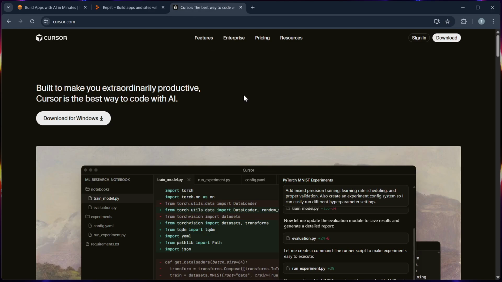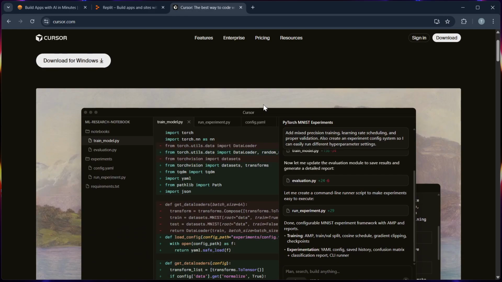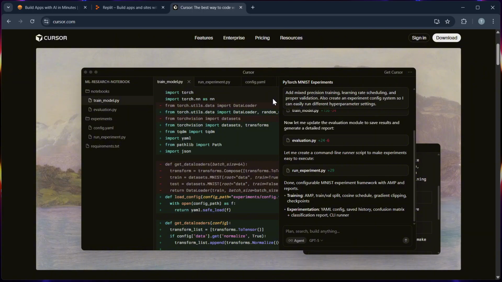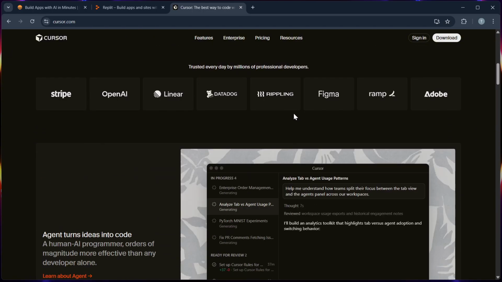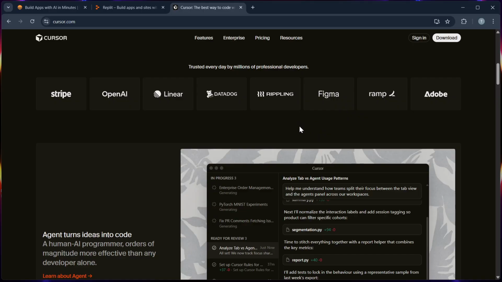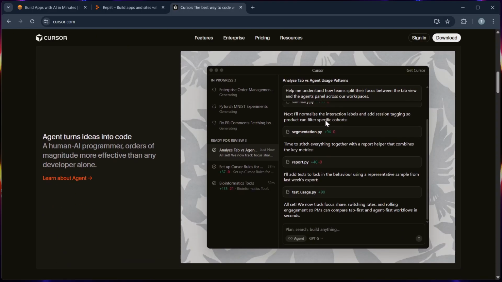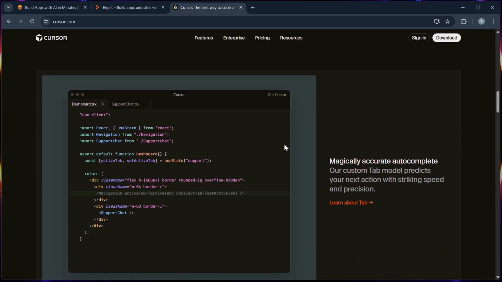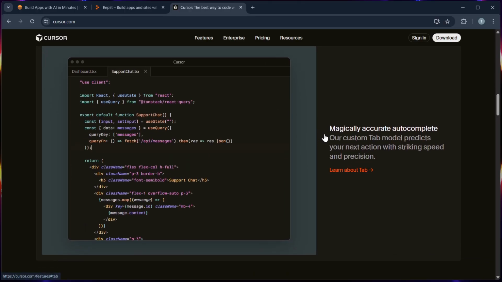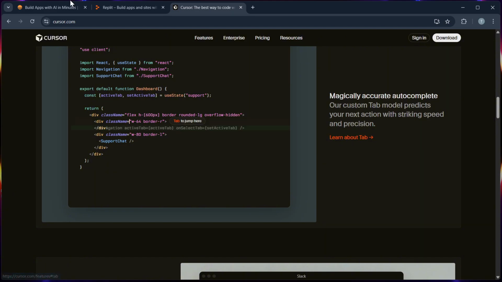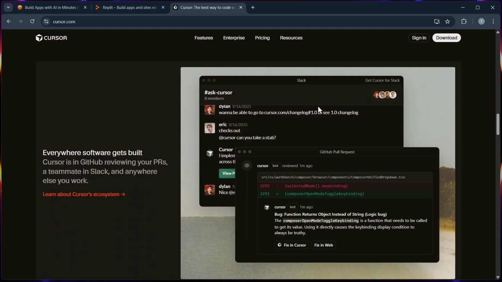And now, on to Cursor, which has exploded in popularity this year among professional developers. Cursor integrates deeply with VS Code, which provides AI autocompletion, refactoring suggestions, and even inline explanations of complex code. It feels like pairing ChatGPT directly with your coding workflow. Cursor also allows fine-tuning your AI behavior based on your project needs, something neither Base 44 nor Replit currently does. Still, Cursor requires local setup and more technical knowledge to unlock its full potential, which might not suit absolute beginners.